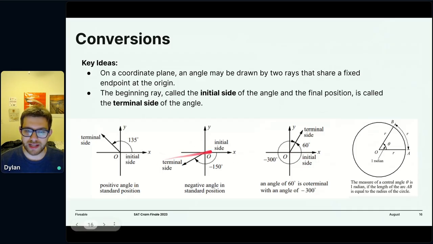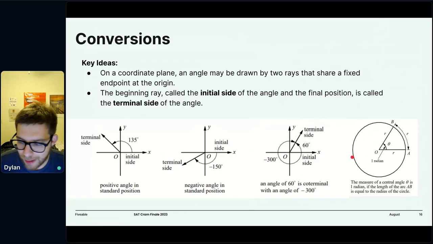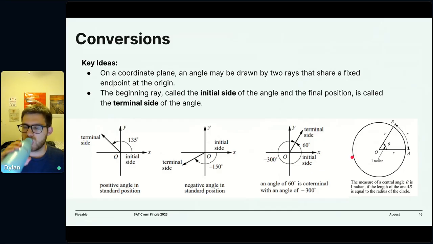We can also measure angles negatively. If we measure angles positively by going around, we measure them negatively by going clockwise. And that also brings up an interesting point: there are coterminal angles, which are angles that are the same in a 360 degree kind of way. If we go forward 60 or backwards 300, we end up at the same place. So 60 and negative 300 are coterminal. They have the same terminal side. So just some vocabulary that I might be using throughout tonight.